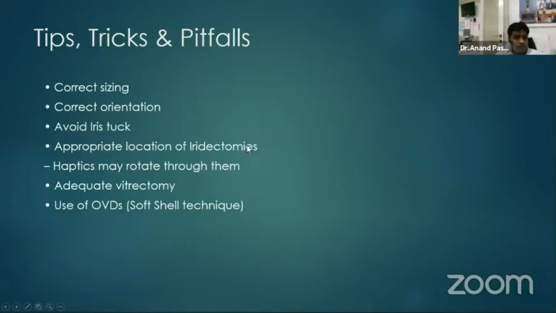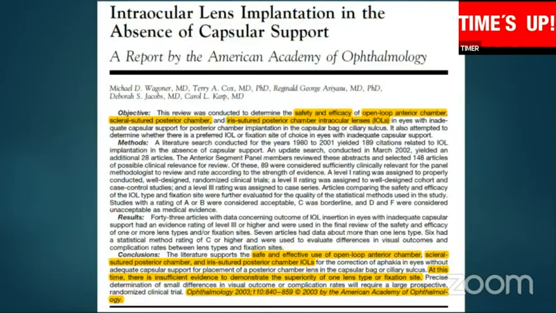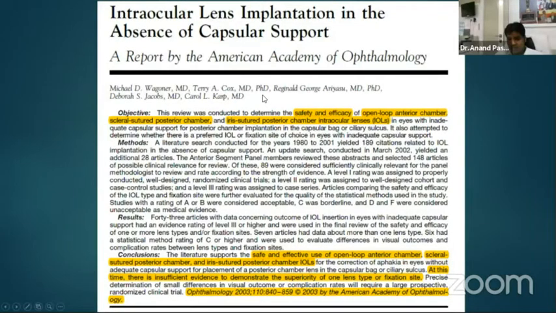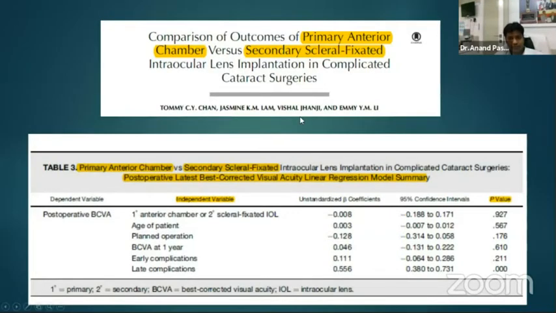Yes. As I discussed, it is important to have proper technique. A review comparing these two techniques, anterior chamber IOL implantation and posterior scleral fixated IOL, shows that these IOLs are safe and there were no significant differences in complications on long-term follow-up.